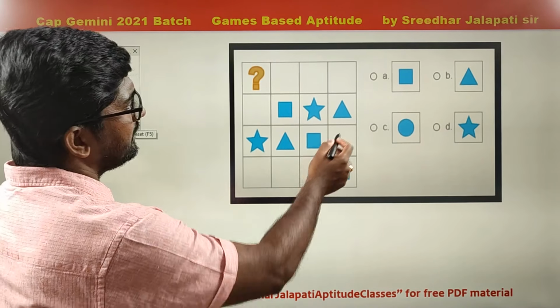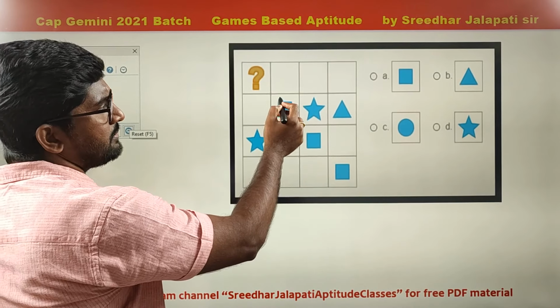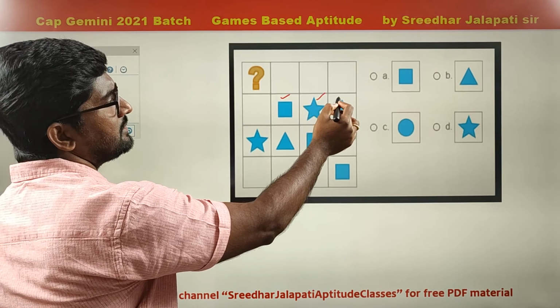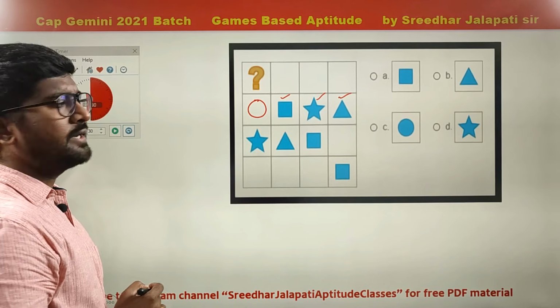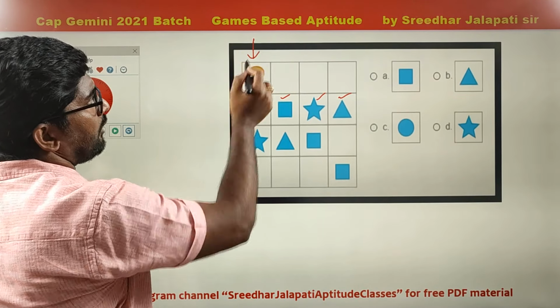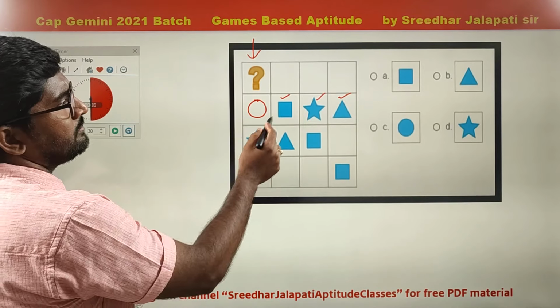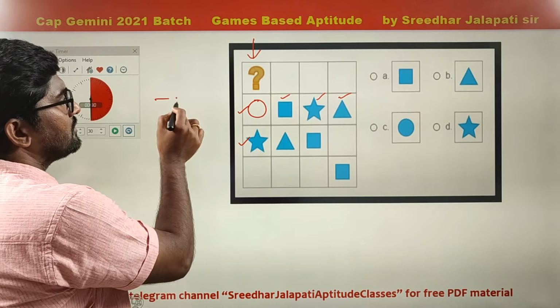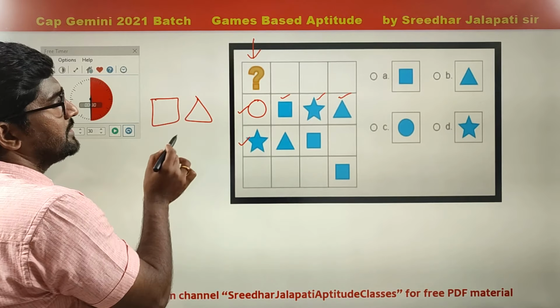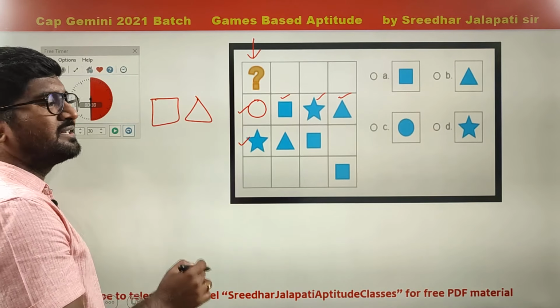Right. So here in this row, out of four symbols, square, star, triangle is there. What is left out? Circle. Right. Now let us come to the required column. In this column, circle and star, two symbols, are already there. What are the two left out? Square as well as triangle. These are the two other symbols we should get.